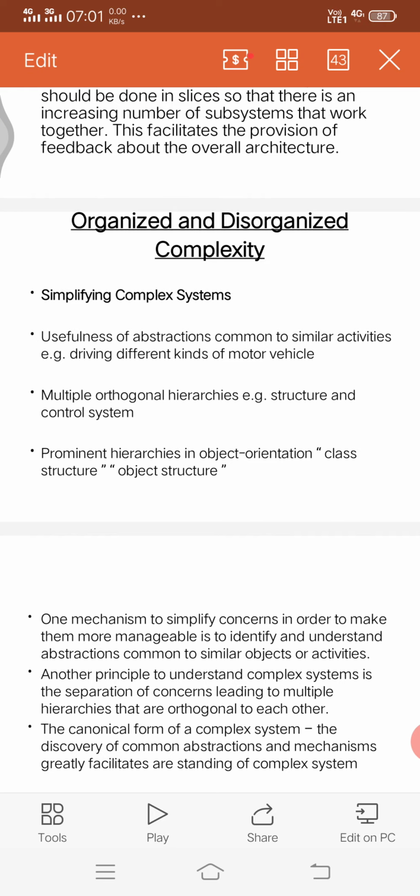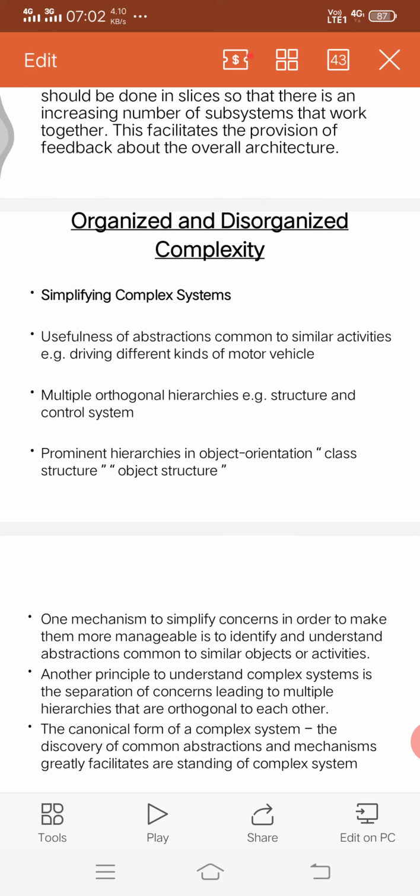Nothing but first we have to identify similar things. So if you have a complex system, first level by level we have to understand the system. First thing we have to understand is the general thing. What are the general things that commonly provide the same things? Wherever we have to use that thing, it provides the same operation only.